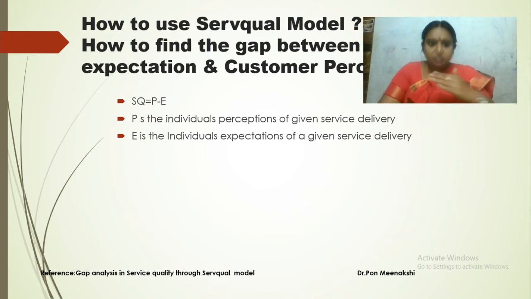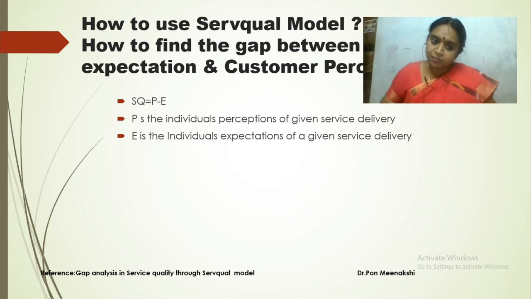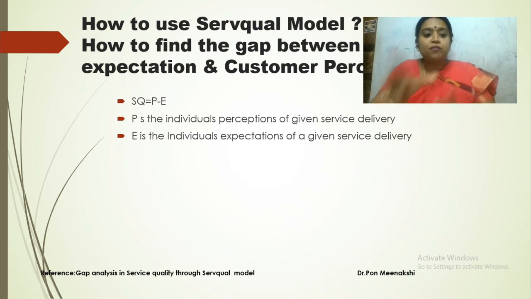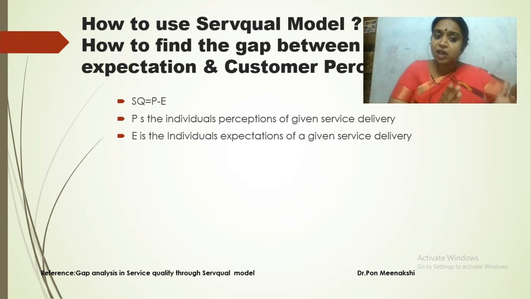If you want more, you can take one more step. We can calculate the coefficient of variation. The formula is standard deviation divided by x bar, into 100. If you use the coefficient of variation, you can see how it varies: the stability of providing service, the fluctuation of providing service. If the CV value, the coefficient of variation, is lower, they are consistent in providing service to the customers.